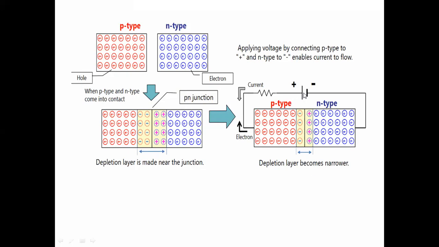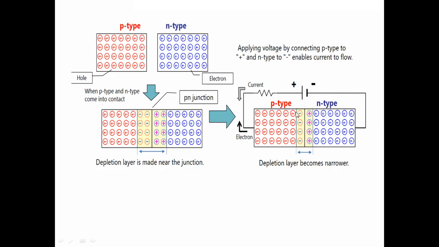Whenever the battery voltage, this is the battery, here we have positive and negative battery symbols. The P type is connected to the positive terminal and the N type is connected to the negative terminal. Then this type of connection is called forward bias, forward biasing of the PN junction diode. So P type to the positive terminal and N type to the negative terminal is called forward biasing.